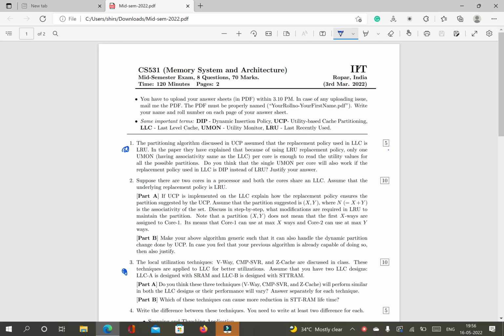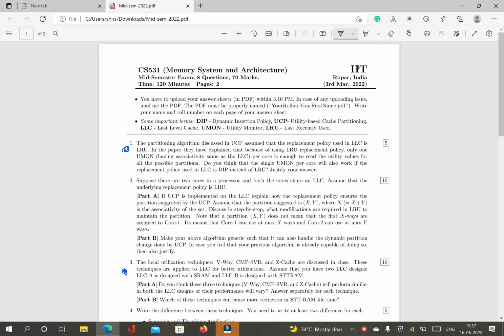So here the question is: can the concept of human be applied on a replacement policy like DIP also, instead of LRU? So there may be two answers. You can say yes or maybe. Both are correct. Why maybe? Because the stack behavior that LRU maintains, that policy may not maintain in DIP, because DIP is a combination of BIP and LRU, right?